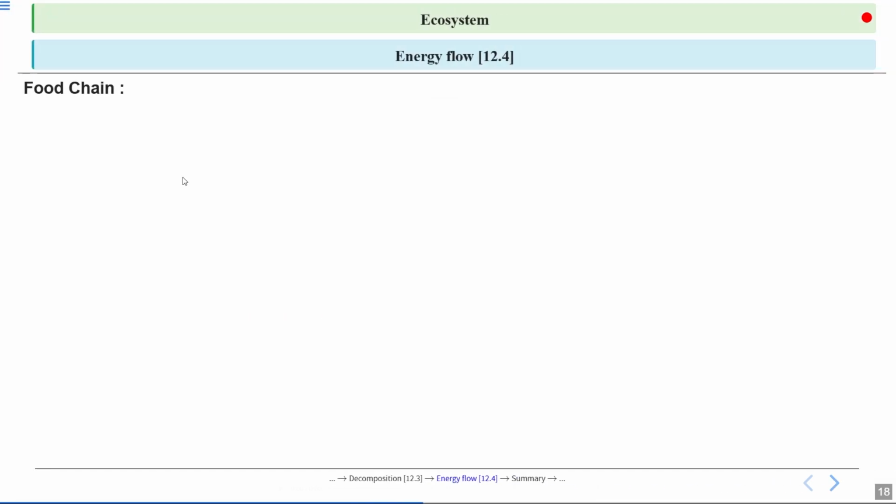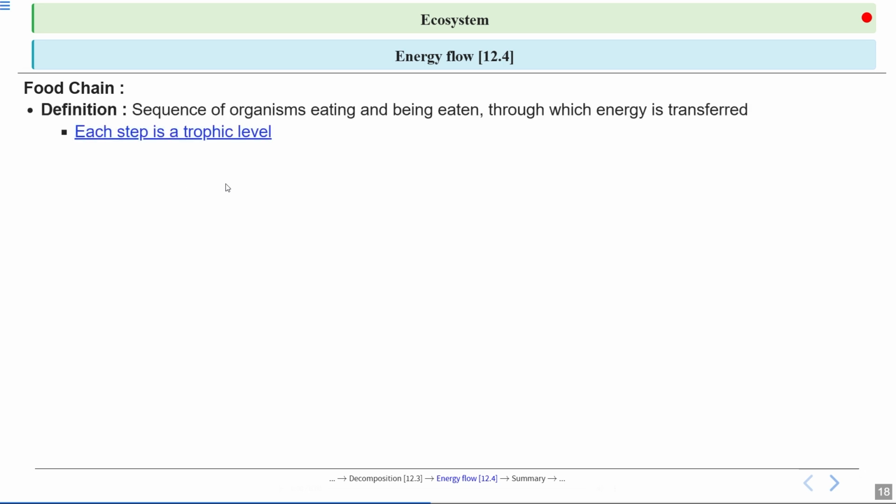Let's talk about the food chain now. Okay, let's have a look at the definition of the food chain. A food chain is a sequence where each organism eats the one before it and is eaten by the one after. So it is a sequence of organisms eating and being eaten through which energy is transferred. Now, each step is known as the trophic level.